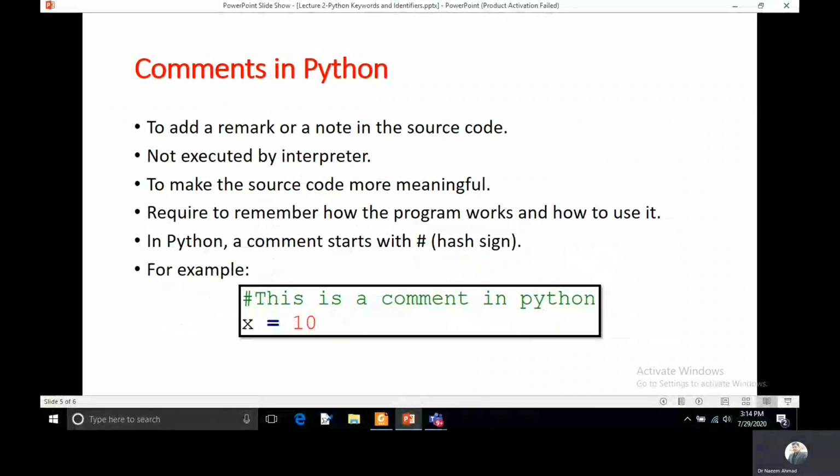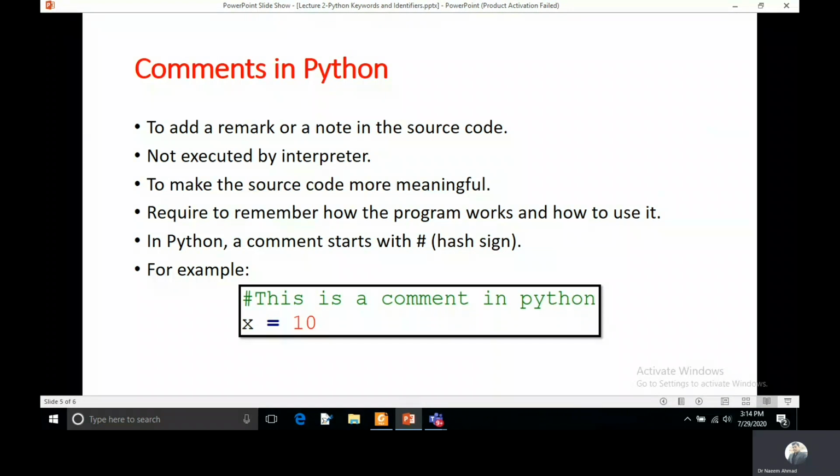Comments in Python. Comments are used to add remarks or notes in the source code. They are not executed by the interpreter. The purpose of adding remarks is to make the source code easier to understand for the programmer. They are primarily used to document the meaning and purpose of source code and its input-output requirements, so that we can remember later how it functions and how to use it.